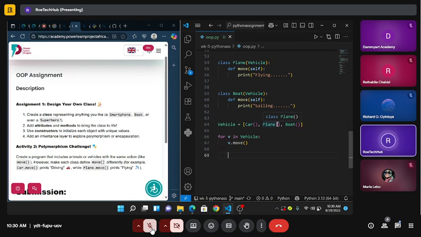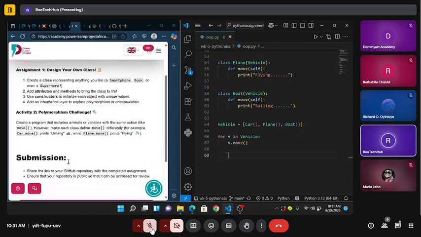You use the same method name, but they all have different behaviors. They are all using move, move, move, although they all have different behaviors. The assignment one here is just showing class design plus inheritance and encapsulation, while this one is how we show the polymorphism clearly.